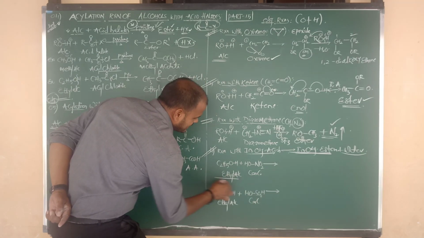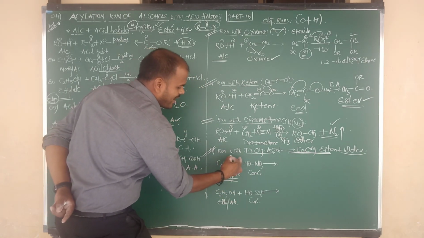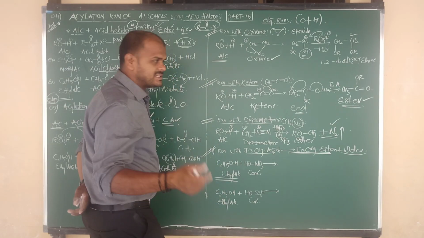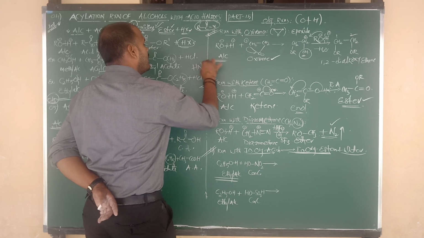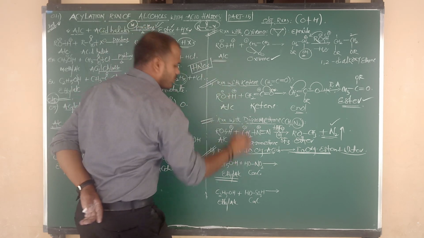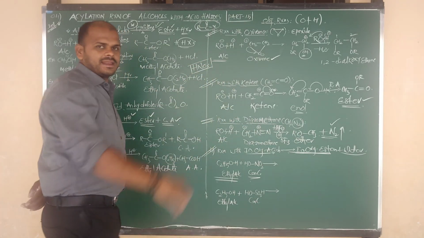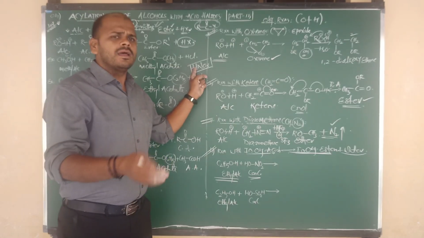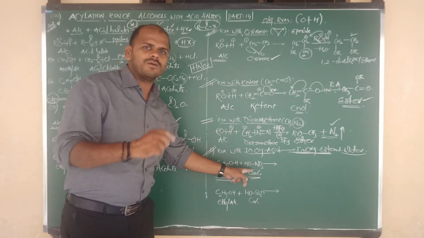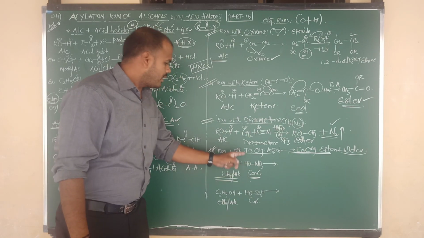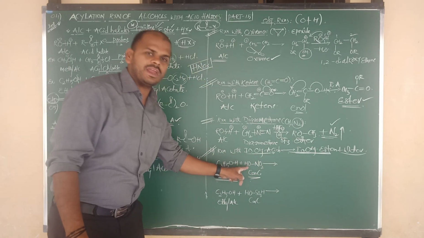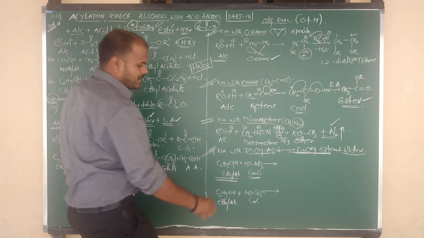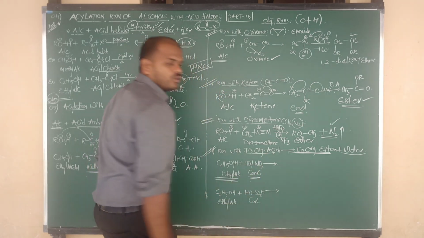Let us go for an example. The alcohol is ethyl alcohol, C2H5OH, reacting with mineral acid, nitric acid. The formula of nitric acid is HNO3, and we are considering concentrated nitric acid here. We can write HNO3 as HO bonded to NO2. In alcohols, OH cleavage takes place. In concentrated acid, we have to remove the OH.